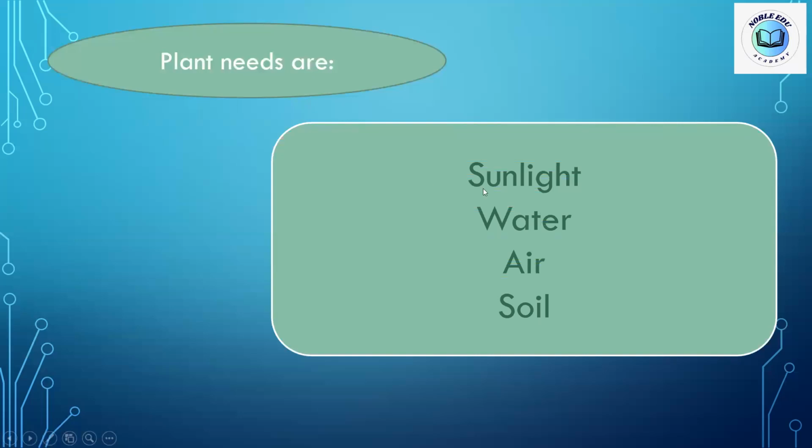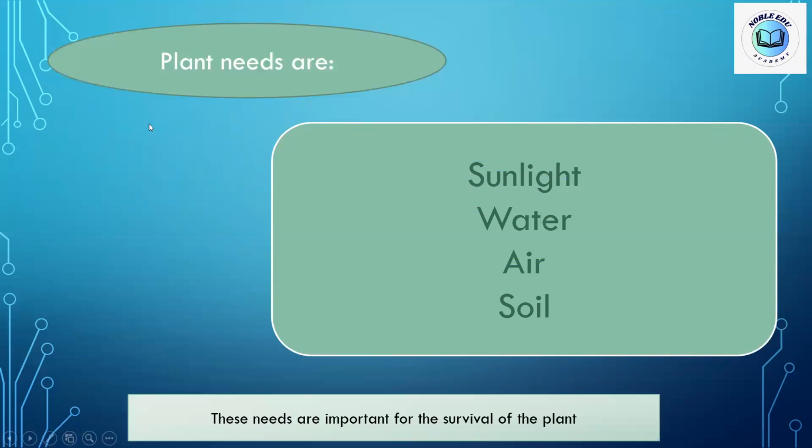Plant needs sunlight. When we plant a plant, we should put the plant in the sunlight. It needs water. We should water the plant to grow and to survive. And it needs air. It needs a certain gas from the air. Who knows the name of this gas, kids? Who knows the name of the gas the plant needs from the air?